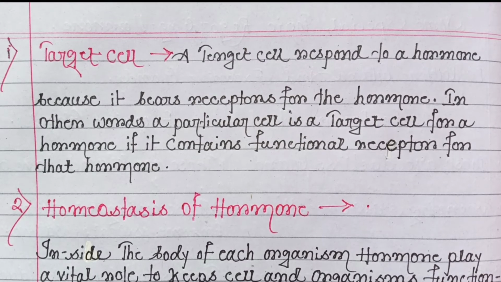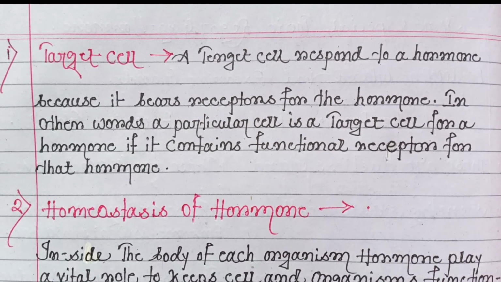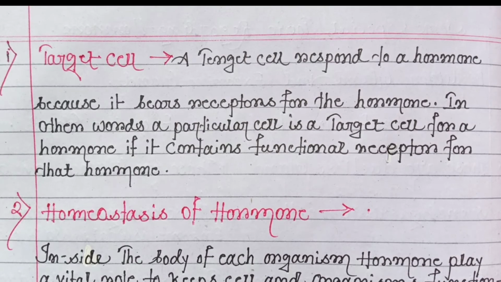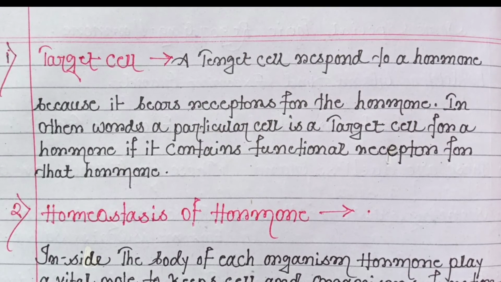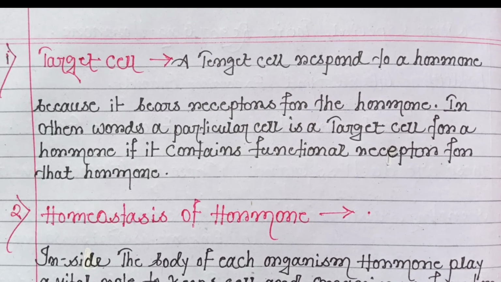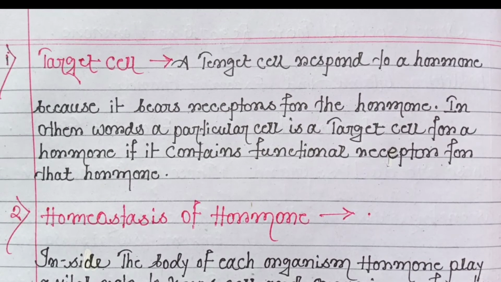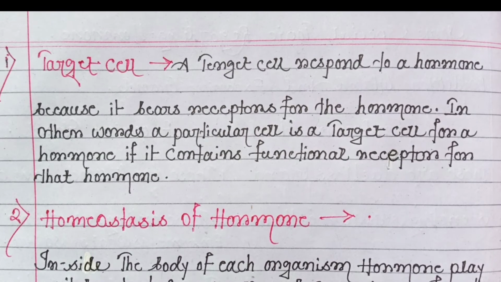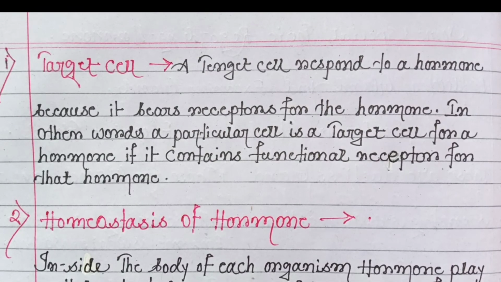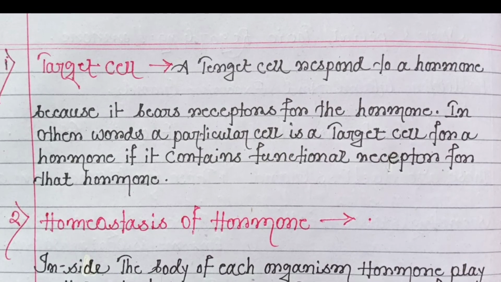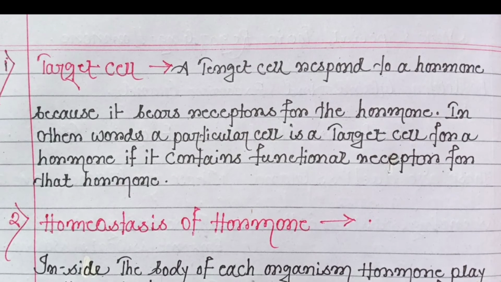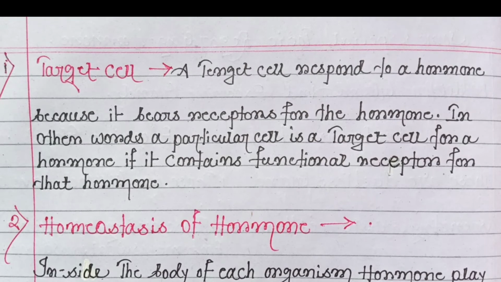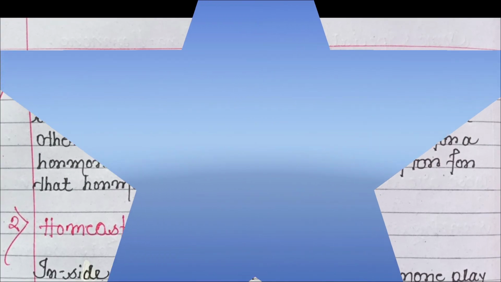That means a cell that contains a specific receptor for a specific hormone, we can say that this cell is a target cell. Normally we know that from the secretory region the hormone comes to the target cell, and the cellular activity of the target cell is then totally controlled by that hormone.